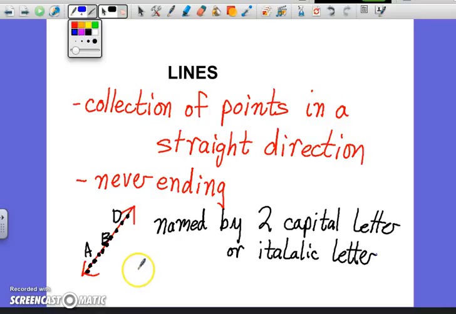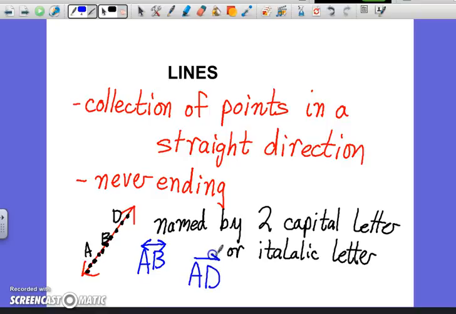So this one right here may be called line AB. The symbol is a bar with two arrows on it. We could also call it line AD, because it doesn't matter which two points we pick, since a line goes on forever. Could we call it BD? Sure. BA? Absolutely. We simply use two. When I say an italic letter, sometimes you'll see a line called line P or line L, usually written out by the side of it, if they don't name it by the points.